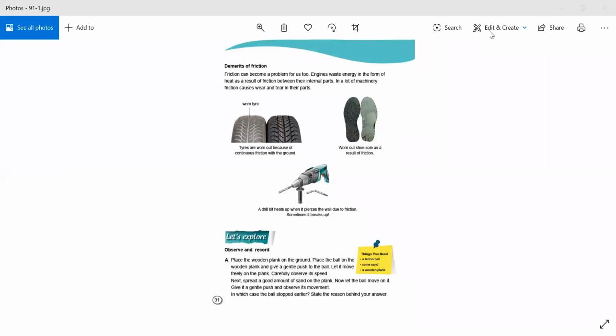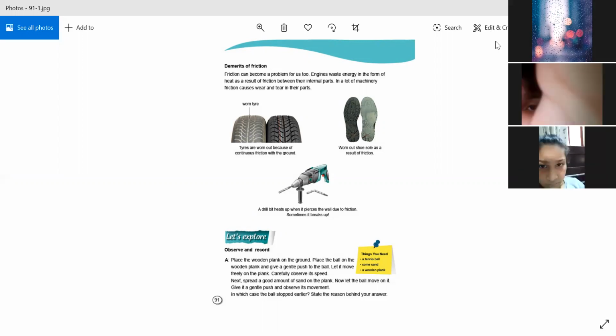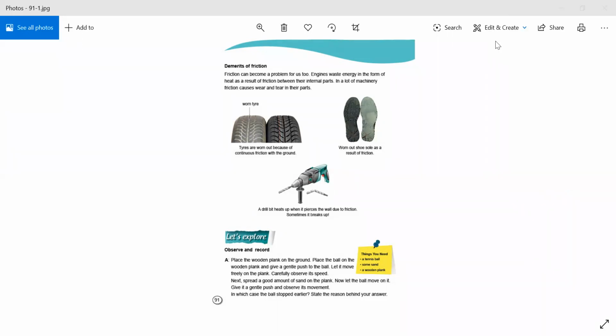Before reading the disadvantages of friction, we have read the advantages of friction, how it is applied on water resistance, how it is applied on air resistance as well. So now we are discussing the demerits of friction. Sometimes it can become a problem for us as well.